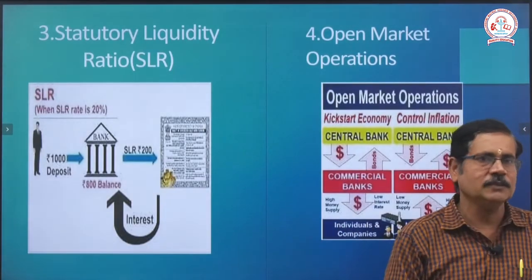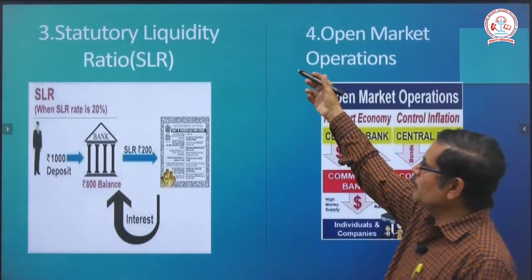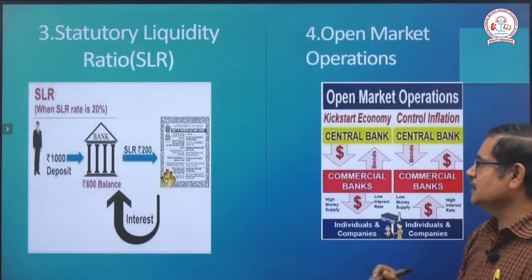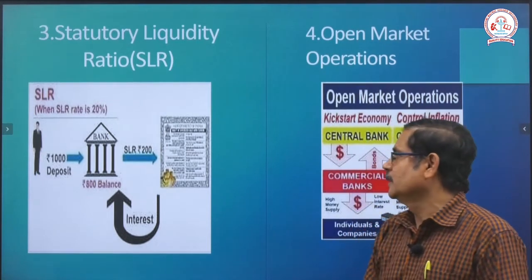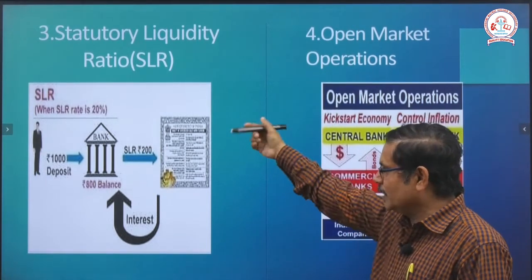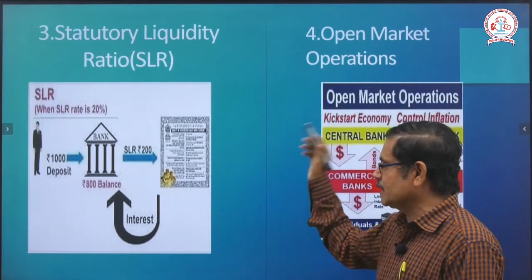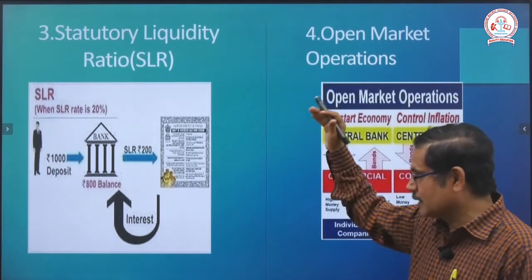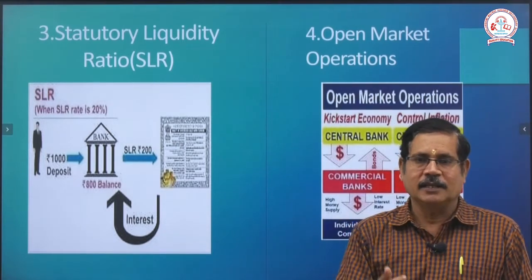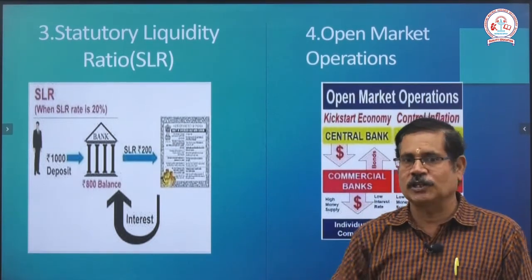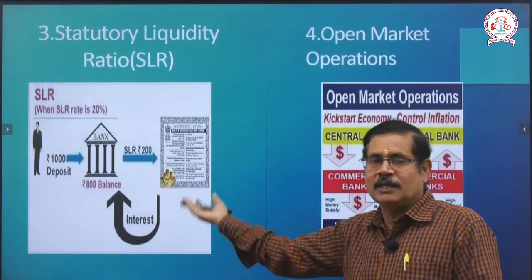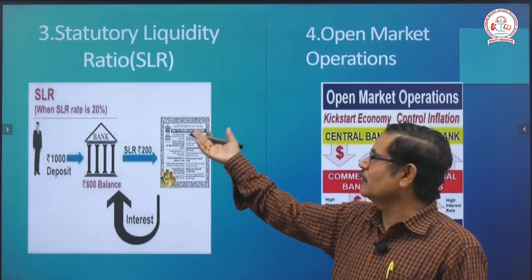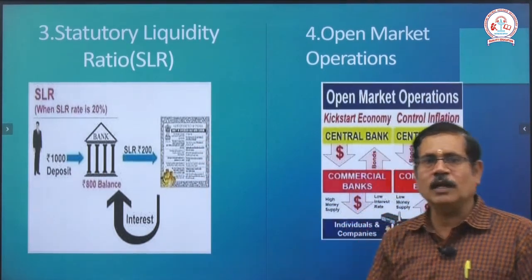The next one, the statutory liquidity ratio. What is meant by SLR? The statutory liquidity ratio plays a very important role. Of the 1000 rupees deposited in commercial banks, the commercial bank keeps 800 rupees, and the remaining 200 is transferred to the Reserve Bank of India under the statutory liquidity ratio. That reserve money is held for when a commercial bank comes to a closing or last position, and then it is transferred to that particular bank. The Reserve Bank of India collects this SLR amount and CRR amount.